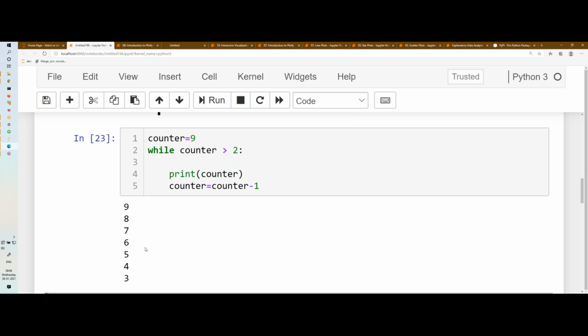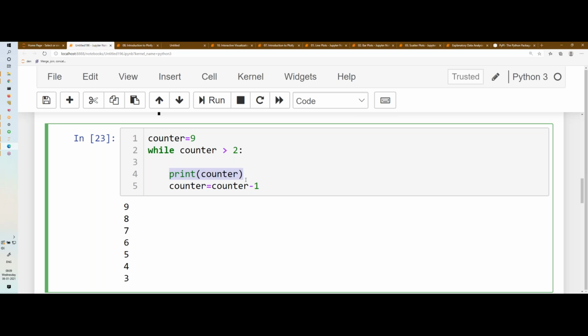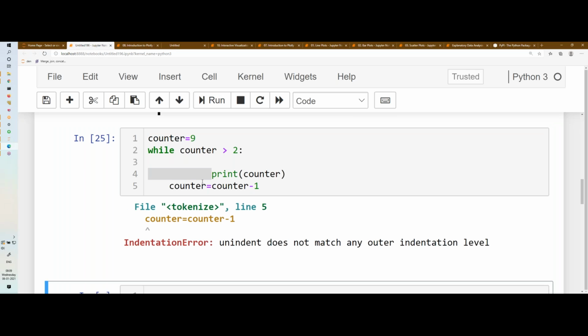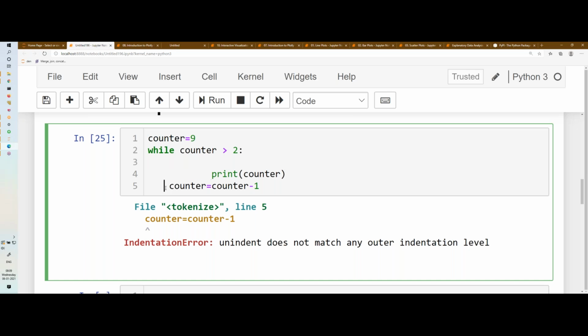How to print anything in Python? Using the print function, you can print anything in Python, right? This is one thing you need to note. You give a colon and then give space. How much space can I give? Any amount of space, 1 tab, 2 tab, 3 tab, but make sure whatever space you give in the first line, the same space you need to give in the second.